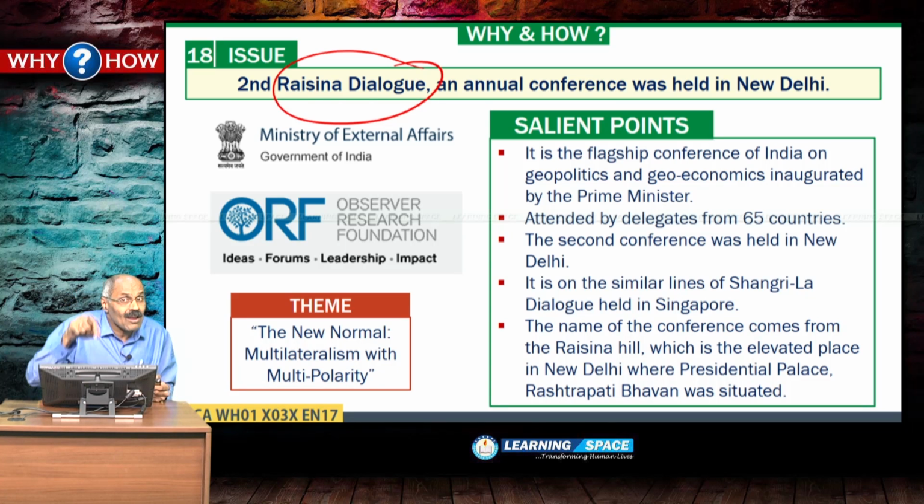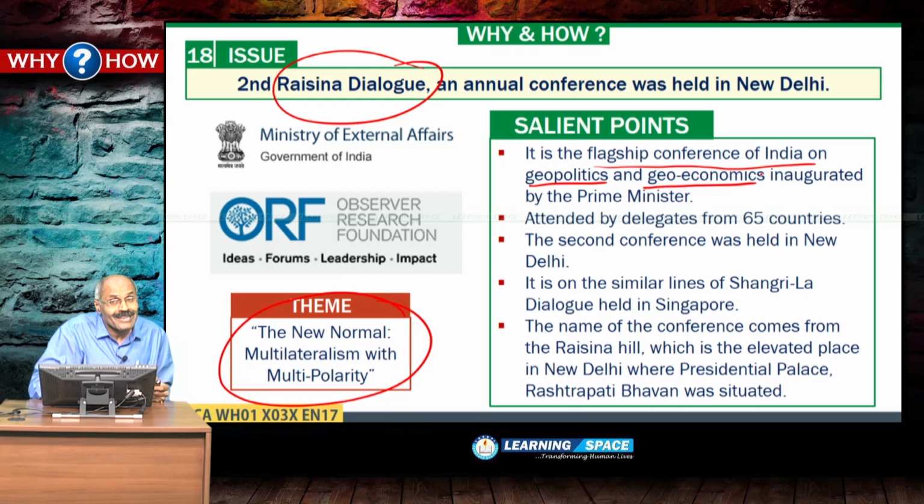And this dialogue, that is Raisina Dialogue, is started with the cooperation of Observer Research Foundation by the Ministry of External Affairs. And this is the second year, and the theme for this year is the new normal, multilateralism with multipolarity. Right, the second Raisina Dialogue was inaugurated by the Prime Minister, and it is the flagship conference of India. This is into the second year, and basically geopolitics and geoeconomics, these two aspects are deliberated here.